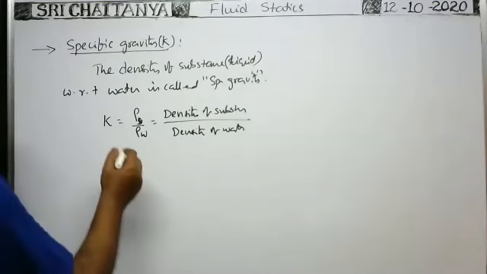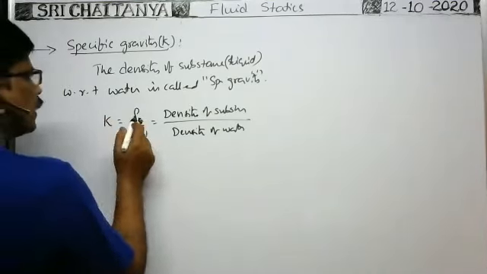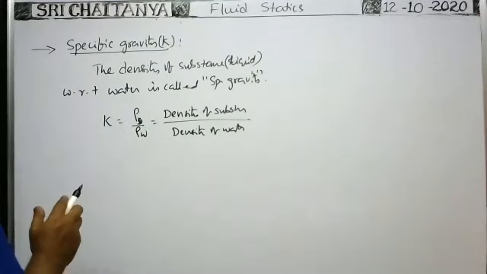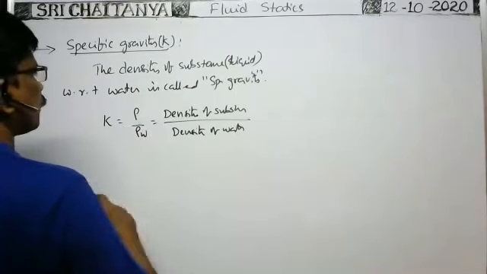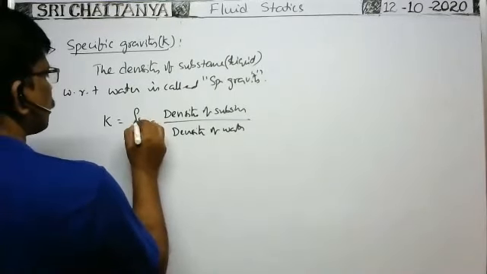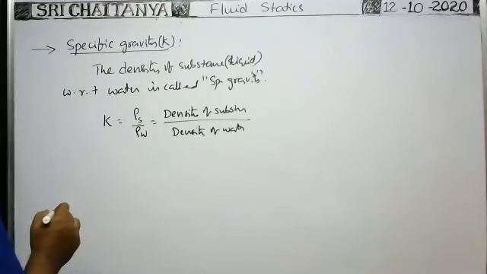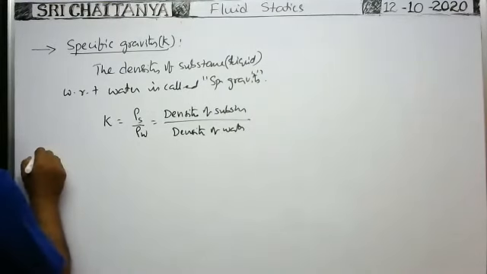Okay, therefore specific gravity is equal to density of the substance by density of the water, or density of the liquid by density of the water. That is called the specific gravity. Okay. Next.